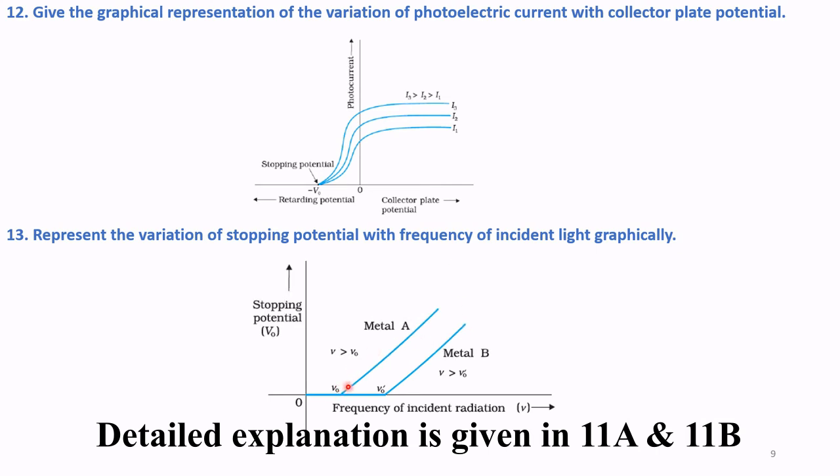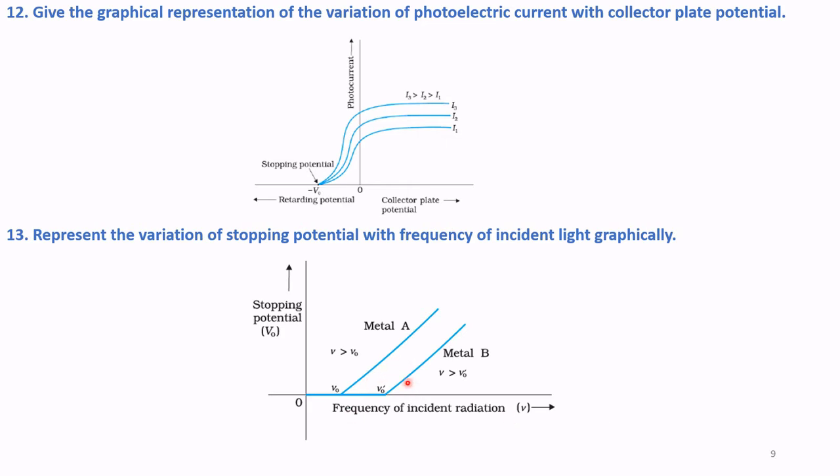For any metal A, V0 is the stopping potential. Here you see V0. After crossing V0, the value of stopping potential increases. As we increase the frequency of radiation, the stopping potential increases.